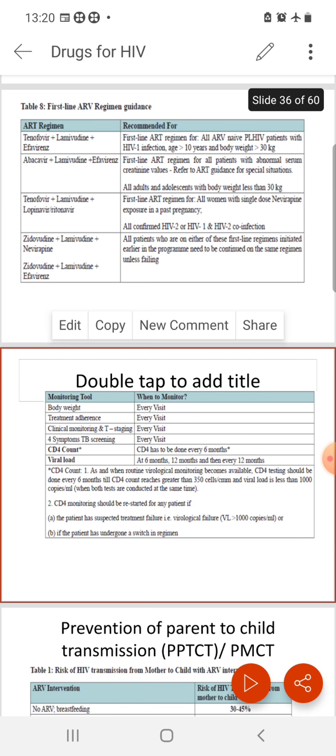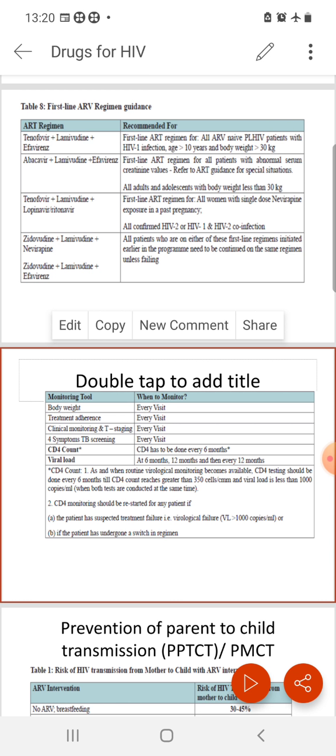Nowadays, according to the NACO guideline, that is the National AIDS Control Organization guideline, whenever we detect the presence of HIV, we should start treatment immediately rather than waiting for staging of AIDS. We have different drug classes. We have nucleoside reverse transcriptase inhibitors like lamivudine, zidovudine, tenofovir, etc.